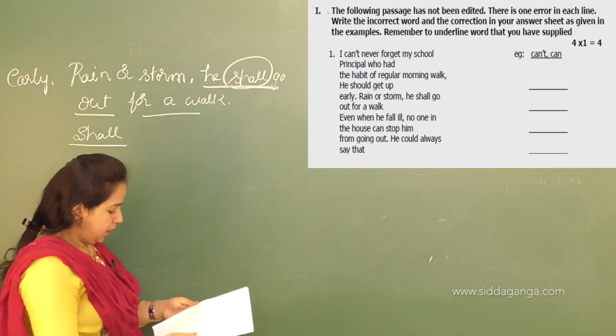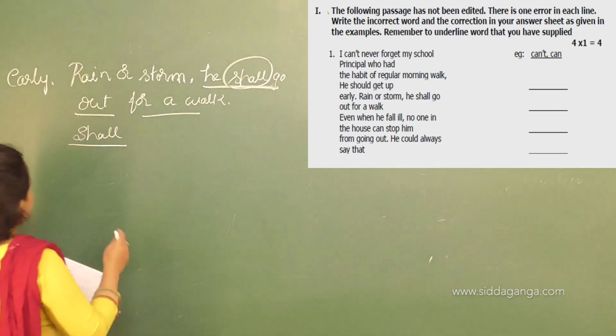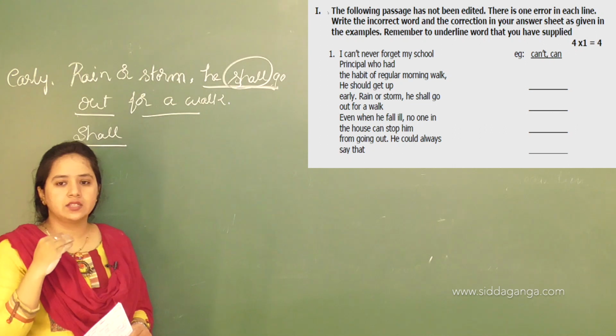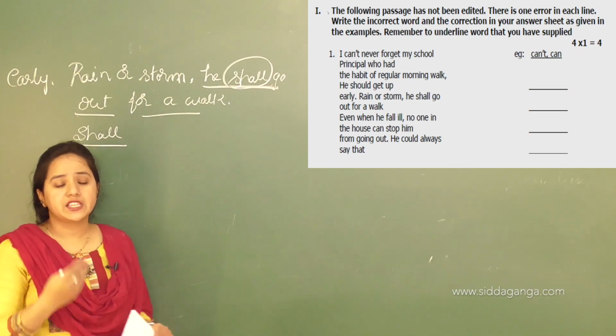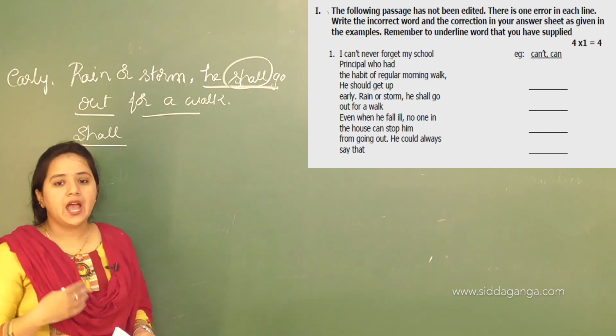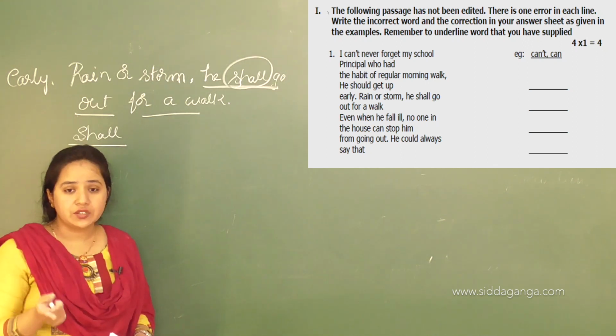Let's talk about that. You will get the two, shall and will. These two modal auxiliary verbs express the future tense, the future act. Sometimes it is for permission and it is used in question form.